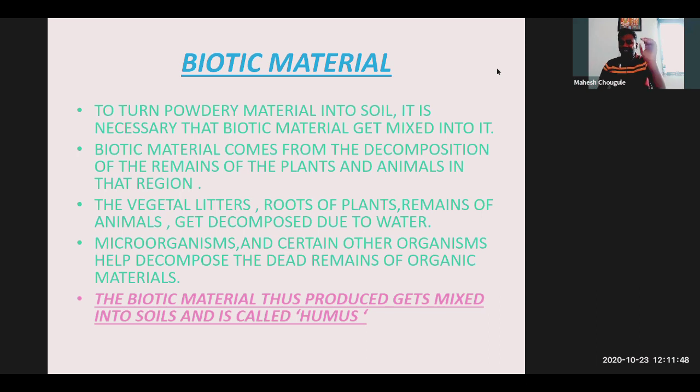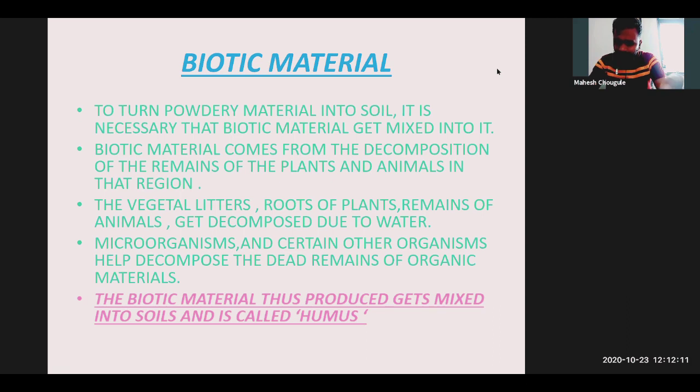They eat and pass out something, like earthworms and white worms we have seen pass out soil. So all these organisms help to make soil.